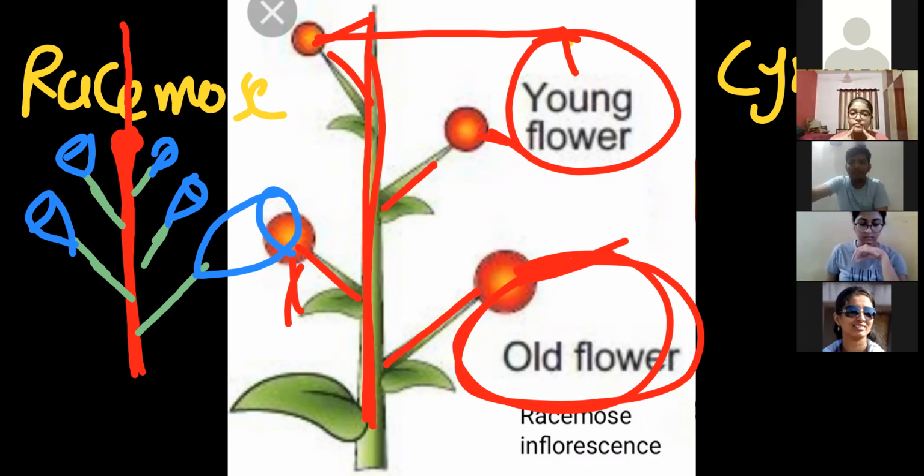Remember acropetal arrangement? Yes or no? In the four lines of the leaves introduction at the start, I told you that at the base is the oldest leaf, at the tip the youngest leaves are there. Youngest meaning what? Small leaf. At the base they are larger. That type of arrangement we call acropetal succession. Remember, when I told you about opposite decussate arrangement in Calotropis, there also the leaves at the base were larger compared to the upper ones. Do you not remember? Now remember this thing. Okay. Acropetal meaning what? Simple. At the base old, at the top younger, whether it is a leaf or flower, right? At the top younger, at the base older.